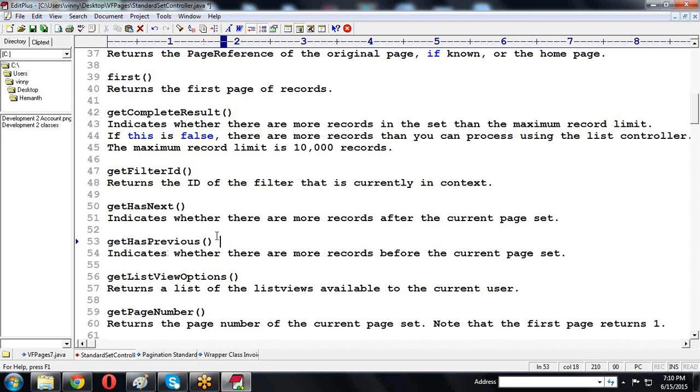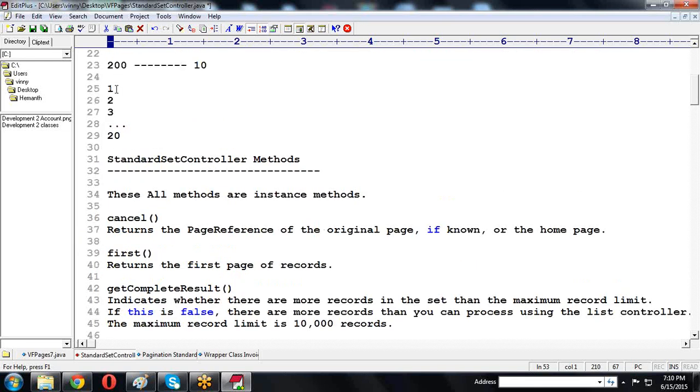Now getHasPrevious. That means if the previous page is available, then it returns true, otherwise it returns false. Suppose you are in the first page. If I call getHasPrevious, is there any previous page? In this case there is no previous page, only the next page is available, so it returns false.